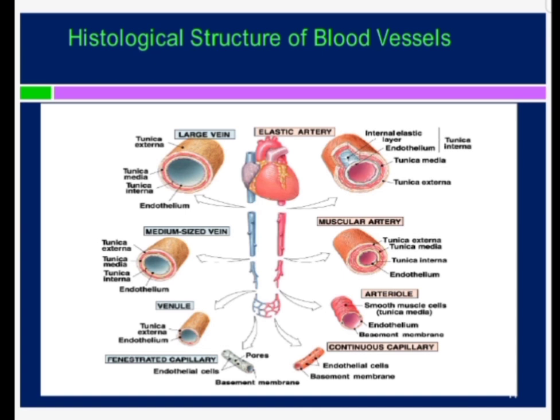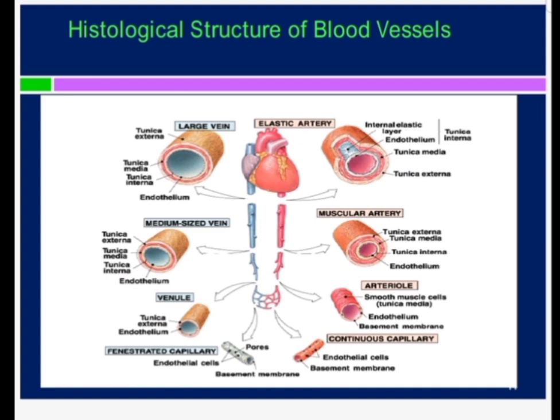Now this diagram shows the histological structure of the blood vessels. You can see the muscular artery, and this is the elastic artery, the main arteries which are conducting arteries, bringing the blood from the pump, that is the heart. That is the aorta, the common carotid and common iliac. These are the largest arteries in the body, and they are also known as the conducting arteries or the elastic arteries. Then the next is the medium sized artery, that is the muscular artery.